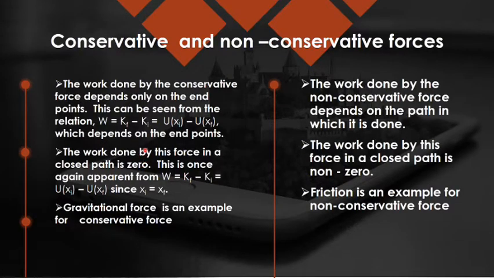It means the work done depends only upon the initial and final position. Like when you are raising an object from the surface of the earth to a height h, the work done depends upon the height h, whether I go straight or by different paths.